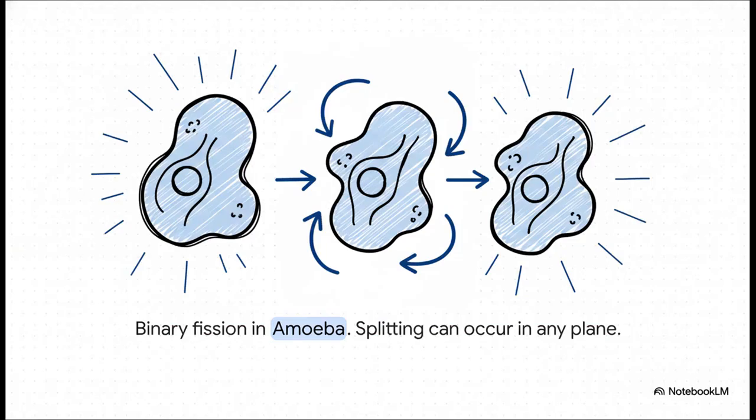Let's look at a very common example, the amoeba. As you can see in the diagram, and as you probably know, amoeba does not have a regular shape. Because of this, the division can happen in any plane or any direction. First, the nucleus divides, and then the cytoplasm divides, and it results in two new amoeba cells.